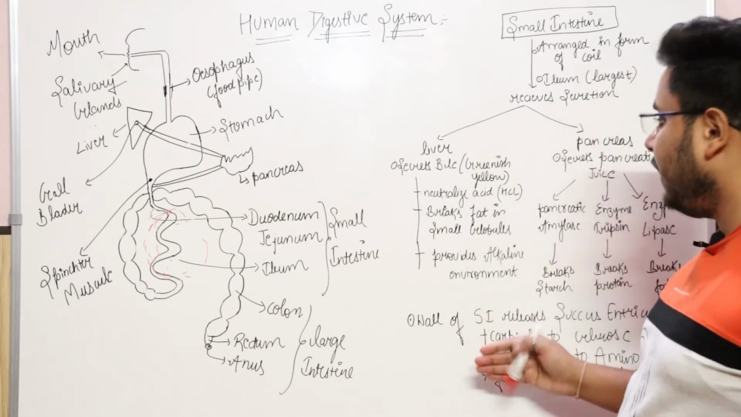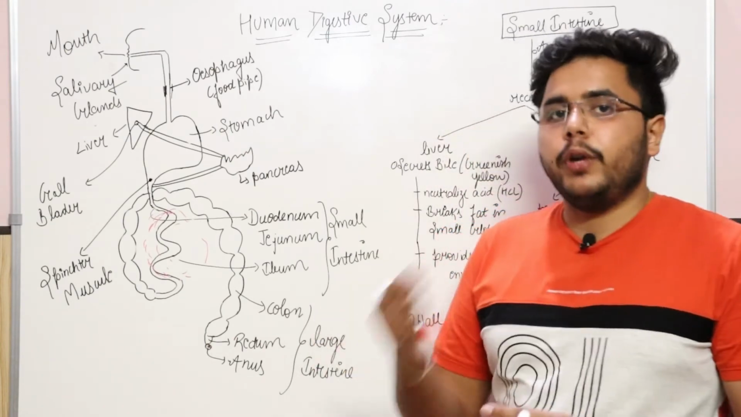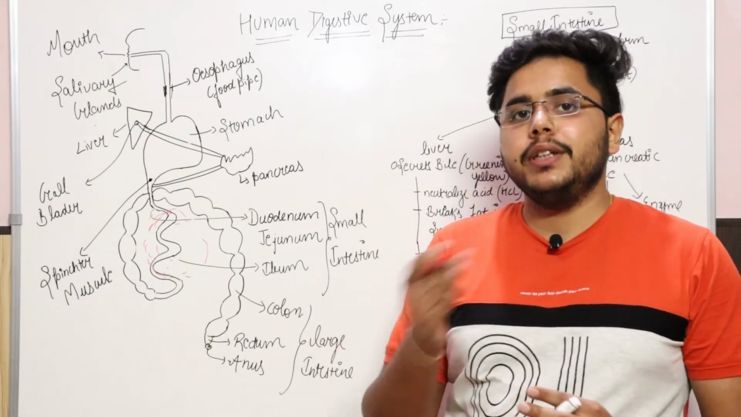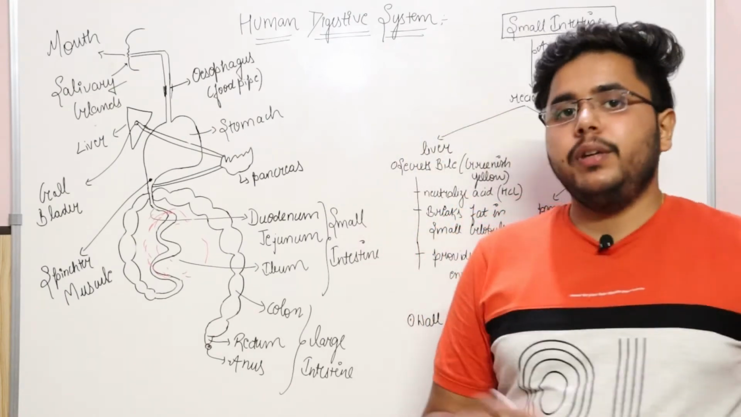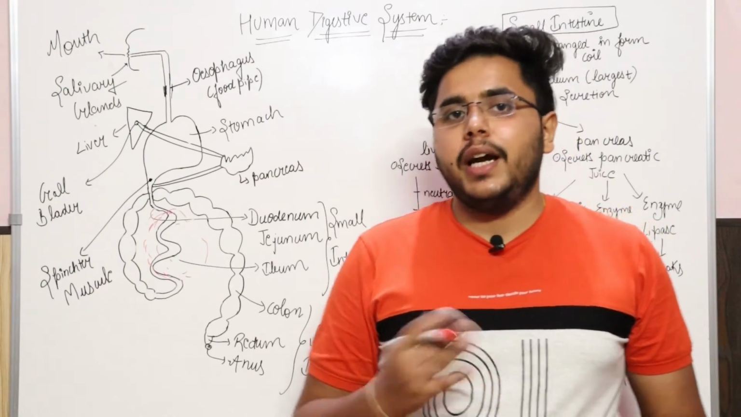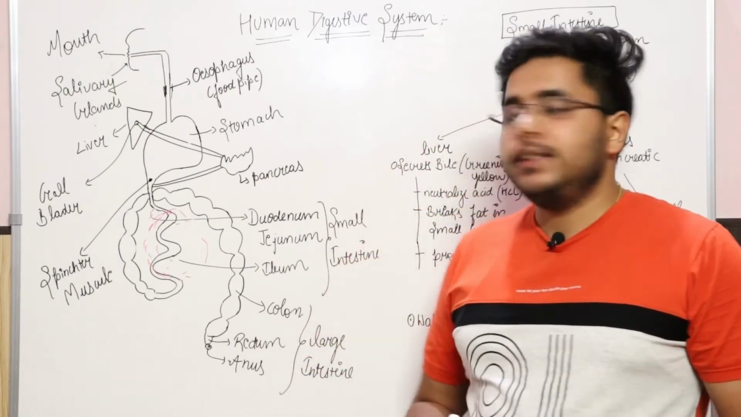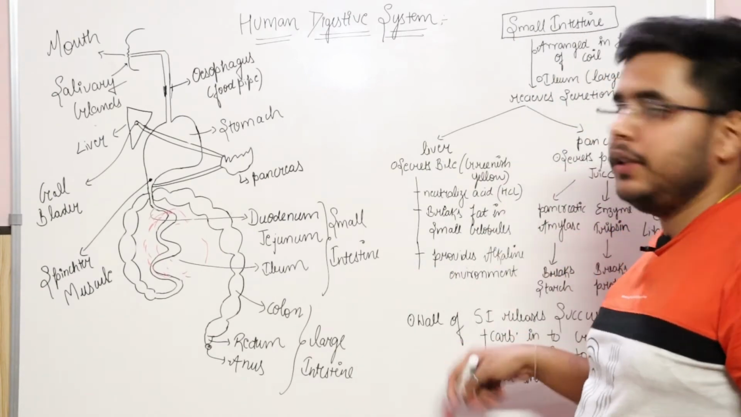So till here you can see that until the small intestine, the large insoluble molecules have been converted into small soluble molecules. Okay, and now the further process will take place, which will be absorption, assimilation and excretion. So let us discuss one by one in detail, and see what will happen after this process.